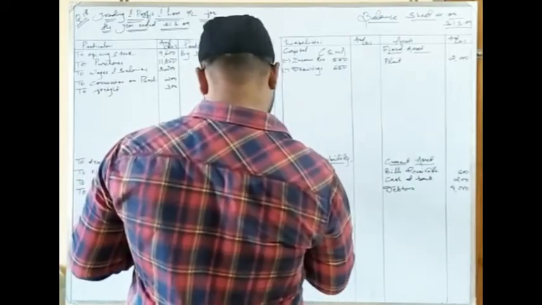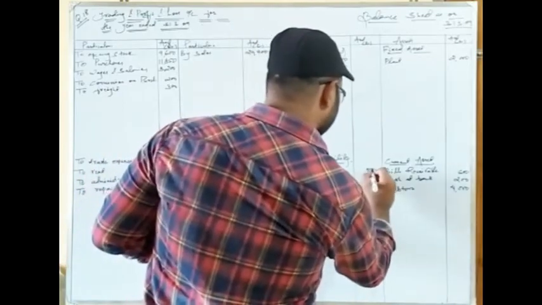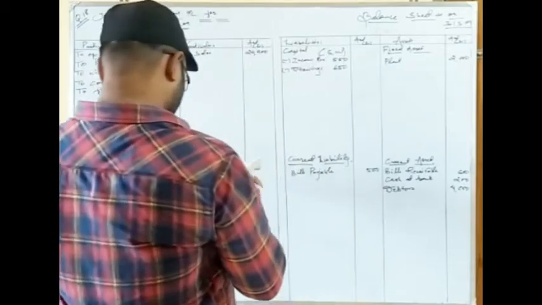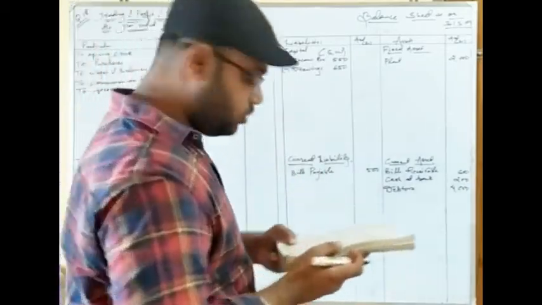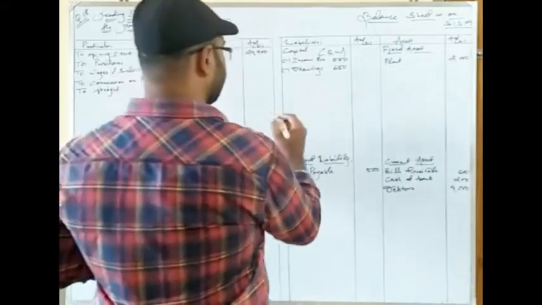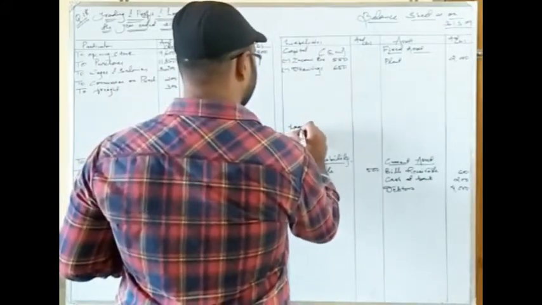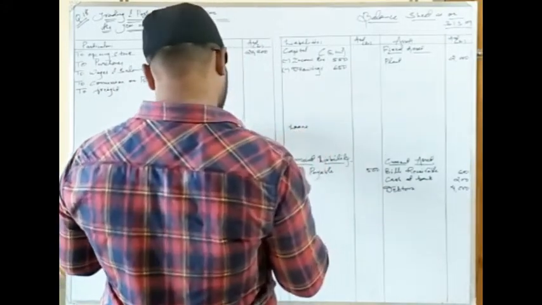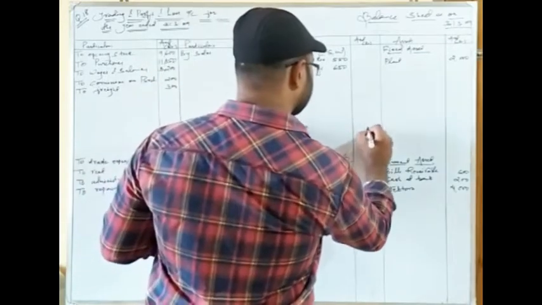The amount of bills payable given here is 500. Then the next item given is loan. So loan is definitely a fixed liability, so it will be coming here. Loan is given as 900 rupees.